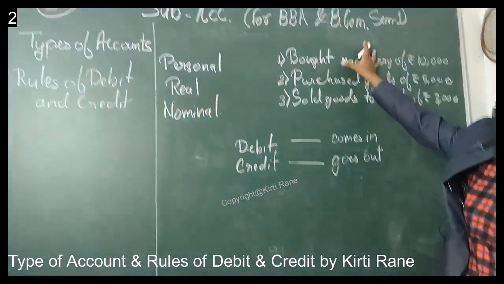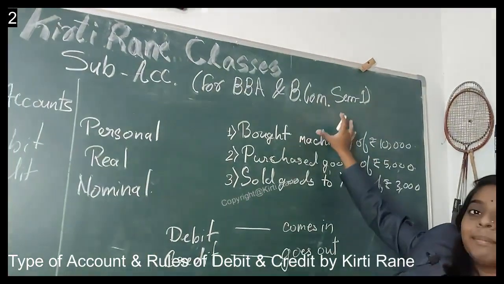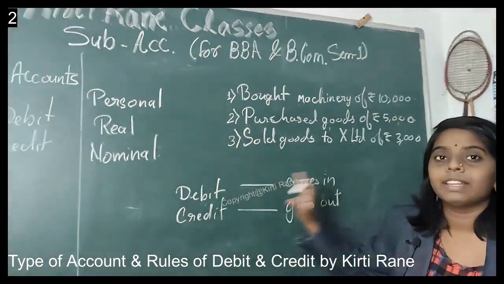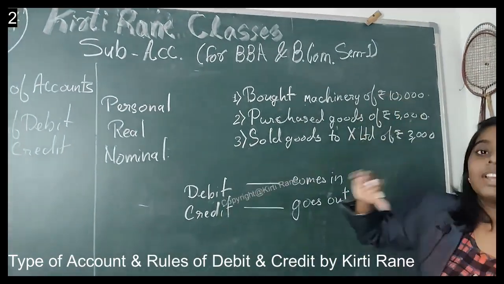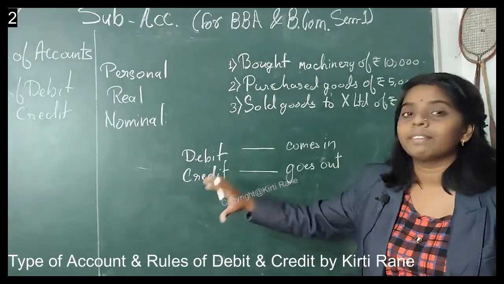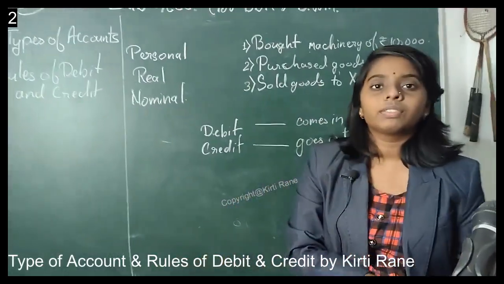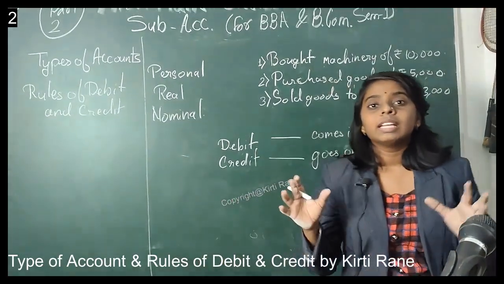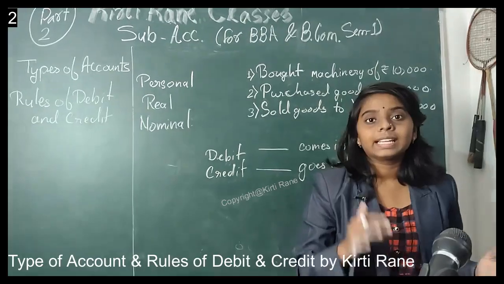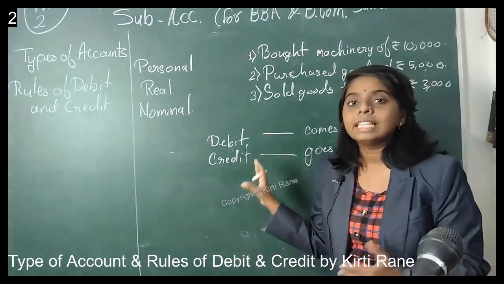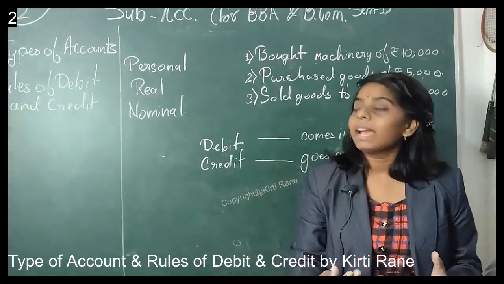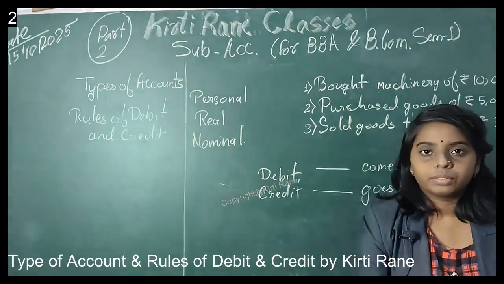So in this entry, the machinery came inside the business, that's why we debited that account, and cash went outside the business, that's why we credited this account. So this was your first rule of debit and credit, which was debit whatever comes in and credit whatever goes out. This rule normally applies to our real accounts.